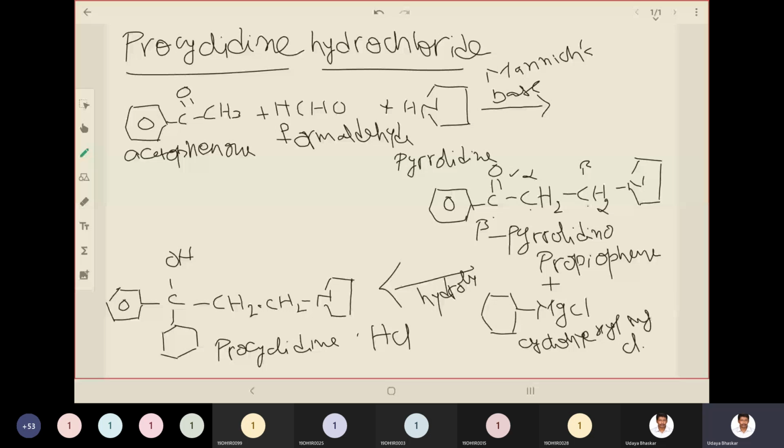So that is the synthesis of procyclidine. So now let's see the structure of tridihexethyl chloride. Did we see? We saw the structure of tridihexethyl yesterday, right?